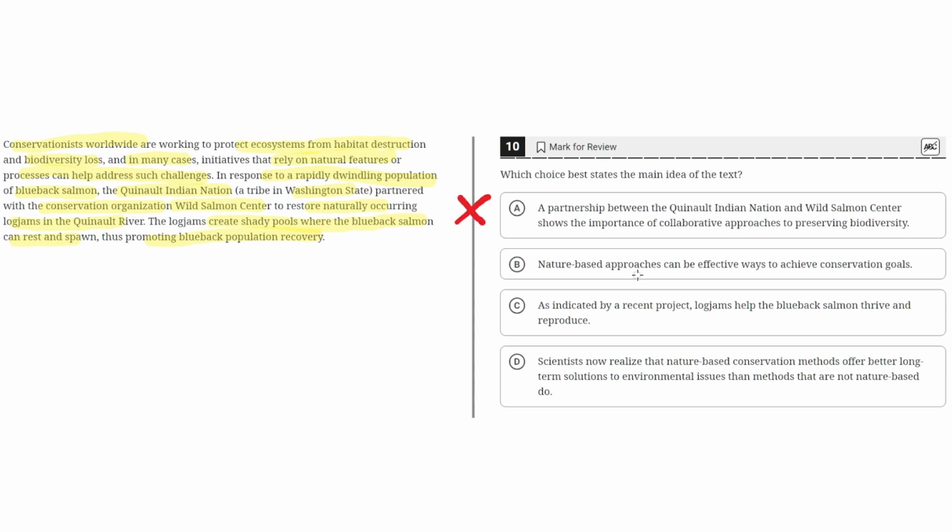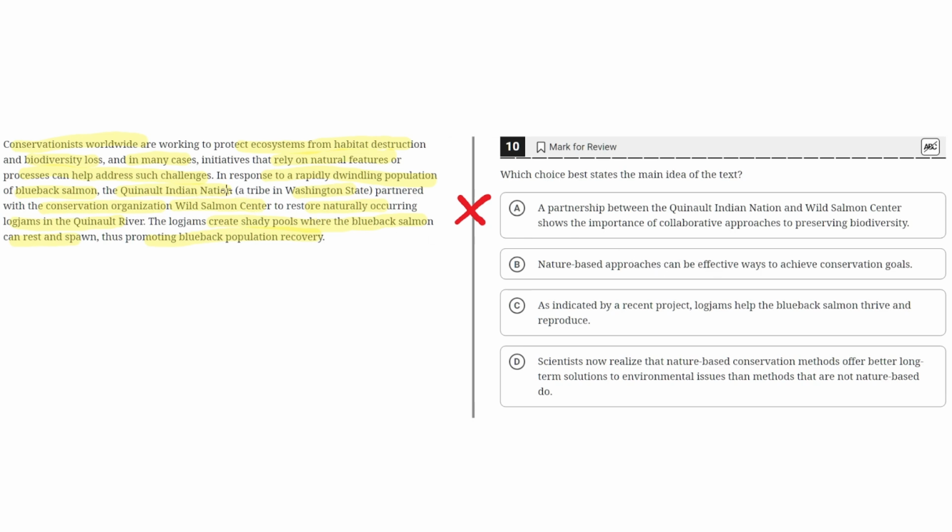B. Nature-based approaches can be effective ways to achieve conservationist goals. So this seems to be the correct answer because the text highlights how the initiatives that rely on natural features or processes can help address such challenges. These challenges are referring to preventing habitat destruction and biodiversity loss. So it highlights how natural features or processes can help in these processes. So this supports the idea that nature-based approaches can be effective.